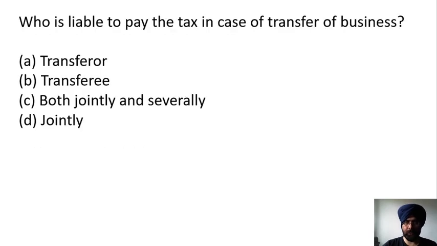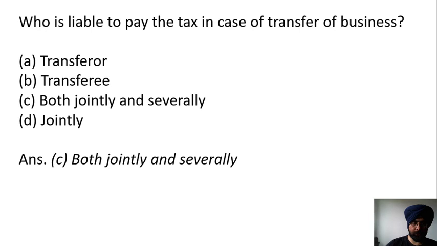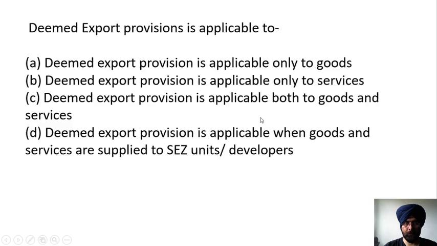Who is liable to pay the tax in case of transfer of the business? Transferor, transferee, both jointly and severally, or jointly. You can take more time if required to answer this question, but here the correct answer is C, that is both jointly and severally, that is the transferor and transferee. Both are liable to pay the GST if before transfer there is some GST due on that business.